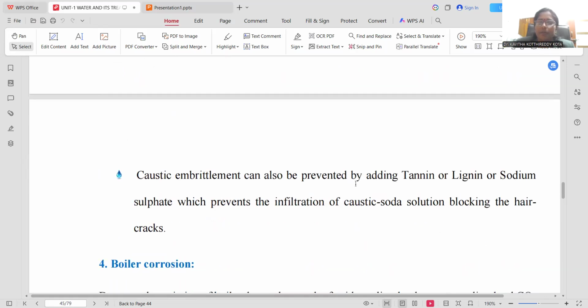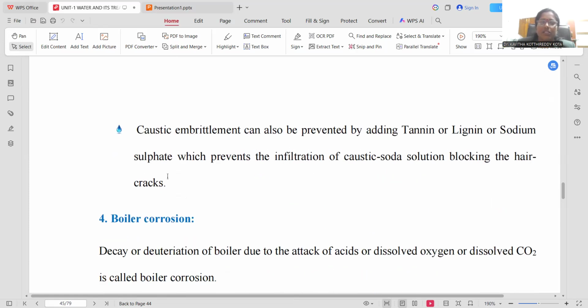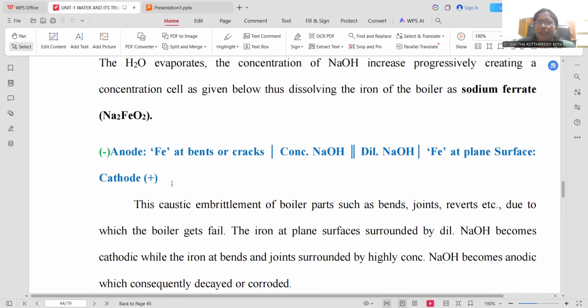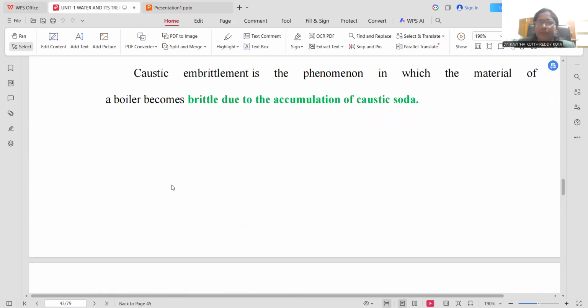Caustic embrittlement can also be prevented by tannins and lignins as well. Sodium sulfate is also applied. Infiltration of caustic soda solution is blocked, sealing the hair cracks. Whenever small pinholes or cracks are present, you can apply the tannins over there so that a plane surface will be generated. So sodium hydroxide may not be accumulated inside and anodic regions may not be generated. Corrosion will be completely prevented. Brittleness we can avoid, right? So this is the way we can prevent caustic embrittlement.